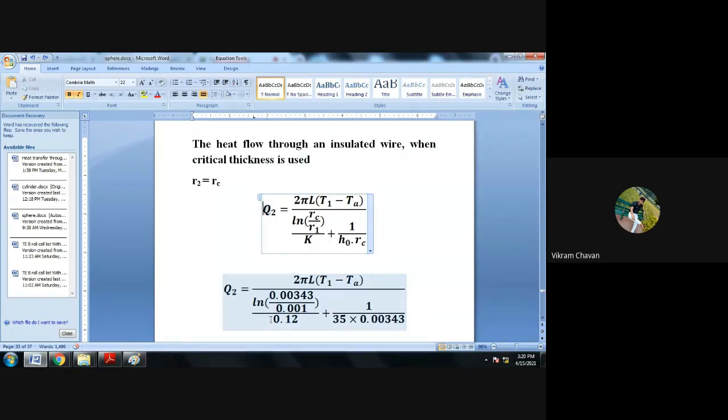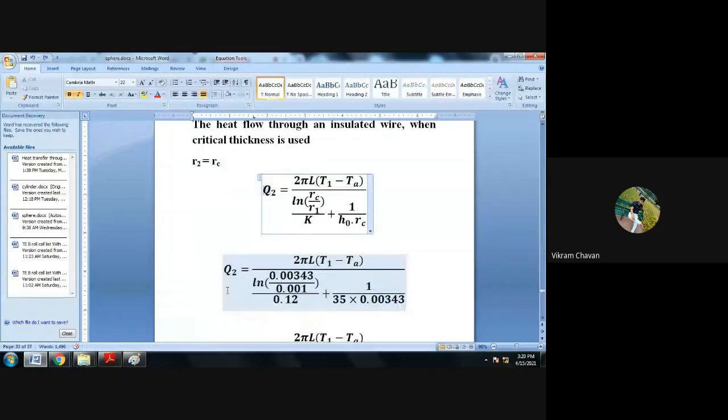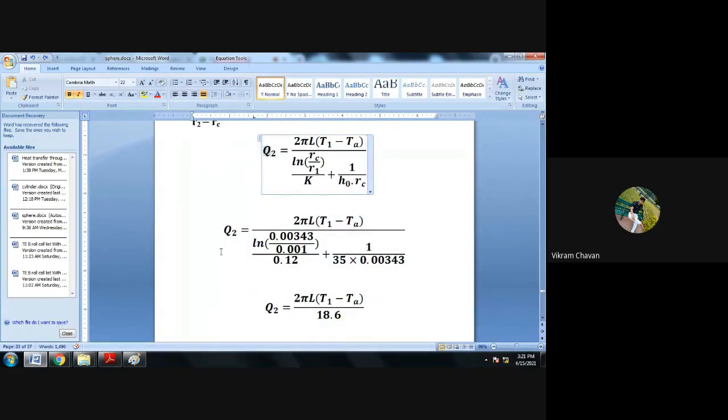H0 is 35 multiplied by RC, which is 0.00343. Do the calculation for the denominator in the case of Q2. Please let me know your value in the chat box. For the denominator, 18.601. Okay, so take 18.6.